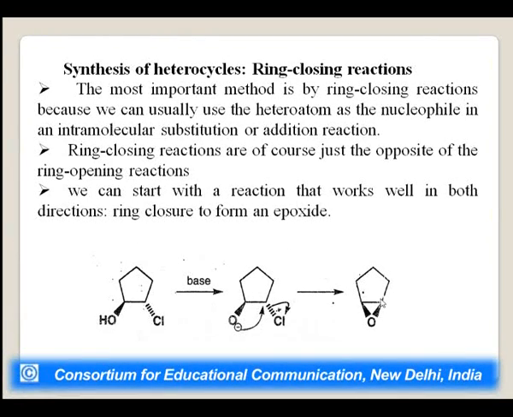Here you can see the formation of an epoxide. How will it take place? First of all, a base will abstract this proton, and then there is formation of the ring. How did it take place? You can see these electrons get attracted to this carbon, because these electrons get shifted towards the more electronegative atom. Here you can see this is chloride. So, the epoxide ring is formed over here.